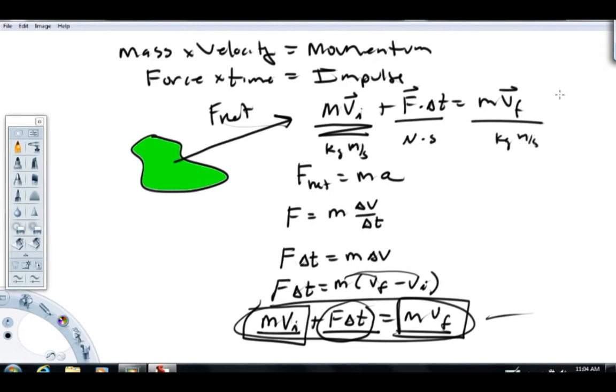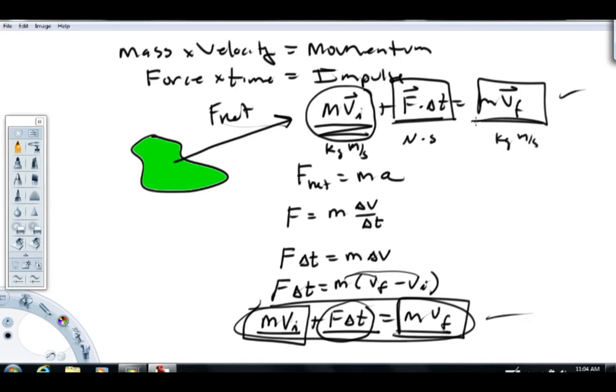So this relationship is basically saying, and it's important to understand conceptually what it's saying, a system will have a certain initial momentum. Add to that the impulse acting on the system, where the impulse is the net force times time. You now have the new momentum of the system.